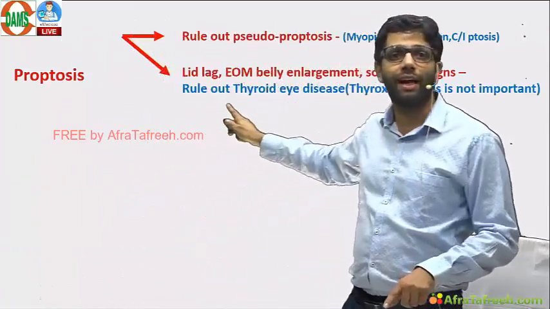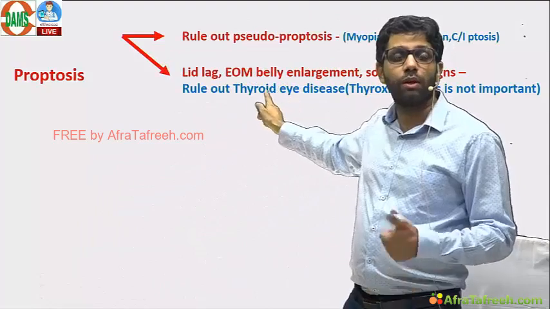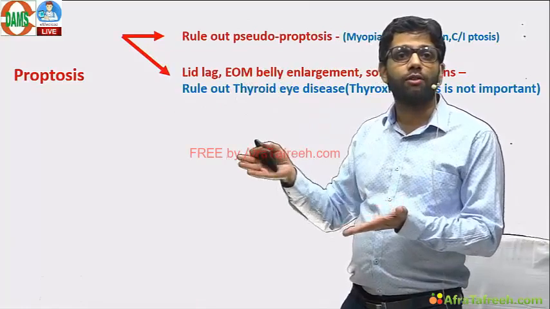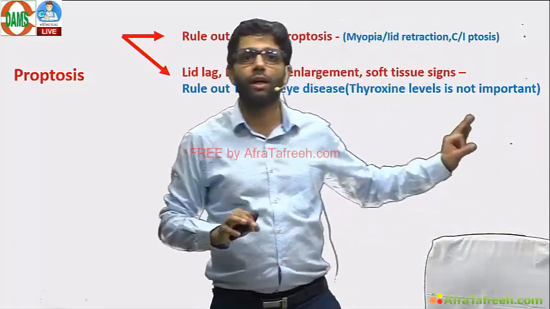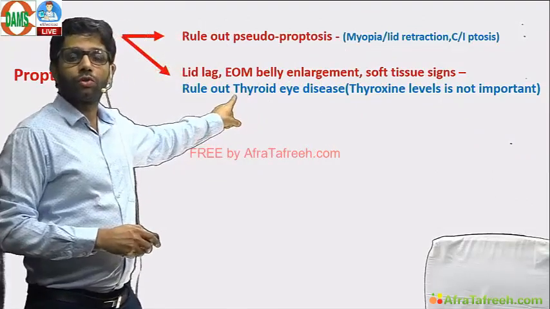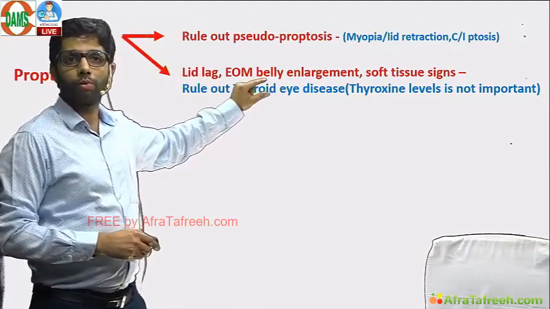If the patient has lid lag, extraocular muscle involvement, most common IMSL, inferior, medial, superior, lateral, thyroid eye disease. Remember, thyroid levels are not important, it can be seen in euthyroid as well. Most common cause of unilateral and bilateral proptosis. Smoking, important risk factor.